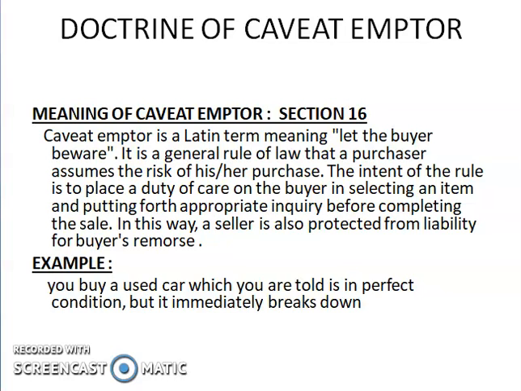It means by this doctrine, the responsibility lies upon the buyer. The buyer has to assess his requirement before the purchase, and he has to state all his needs and requirements in front of the seller so that the seller can give him an appropriate product. And the buyer has also to assess the risk of purchasing specific goods.